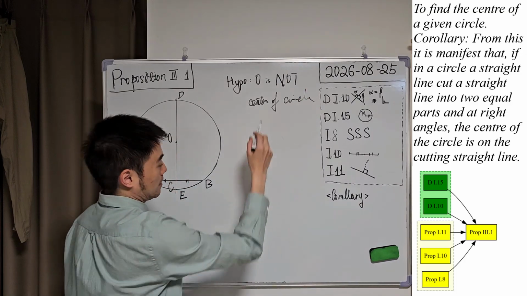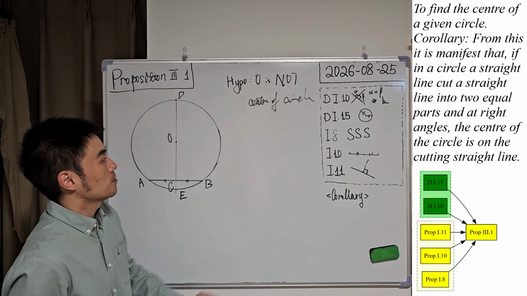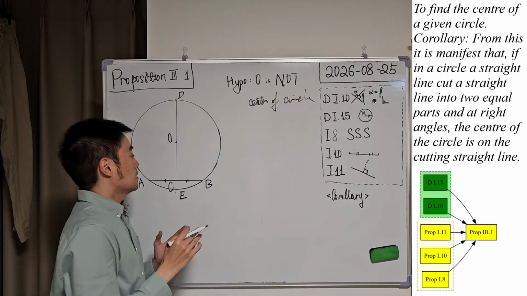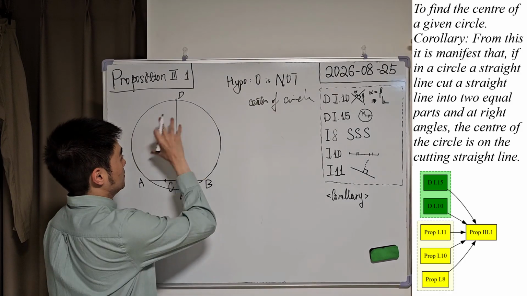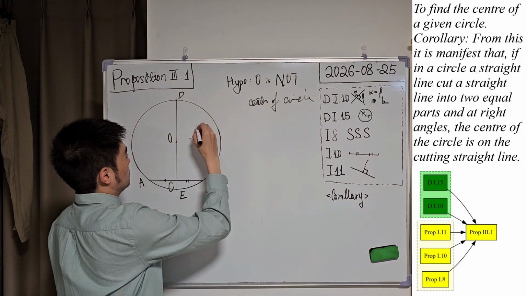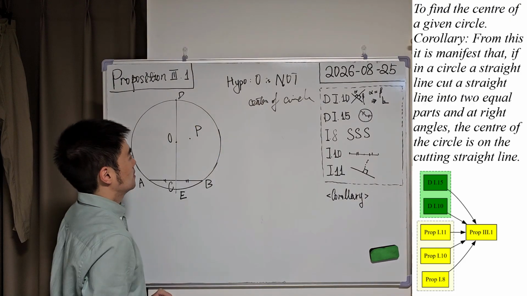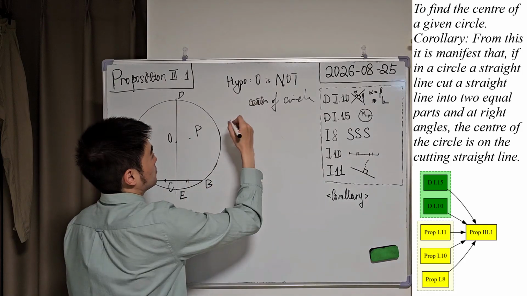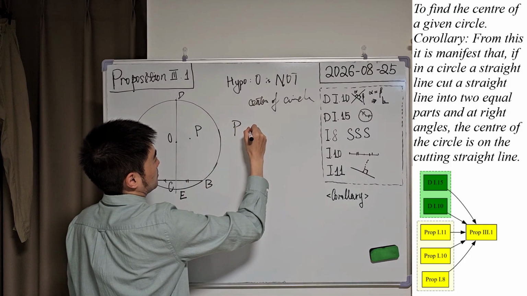Based on this, we can randomly pick a point in this circle, for example, P here, as the center of this circle. So let's assume P is the center.